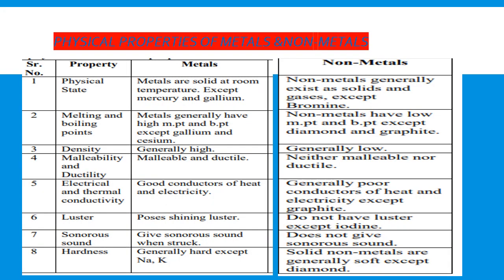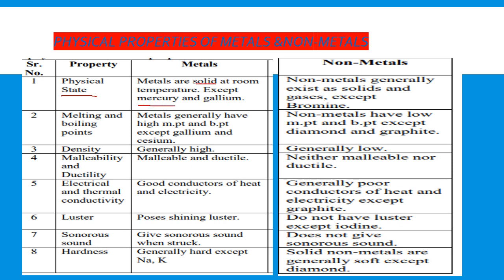Now, children, let us discuss some physical properties of metals and non-metals. Under that, first physical property, that is the physical state of metal and non-metals. That means in which physical state, that is solid, liquid or gaseous state, do metals and non-metals occur in the nature. Dear children, metals are at room temperature in their solid state, like iron, aluminium, zinc, gold, silver, all these metals you can see in their solid state, except mercury.